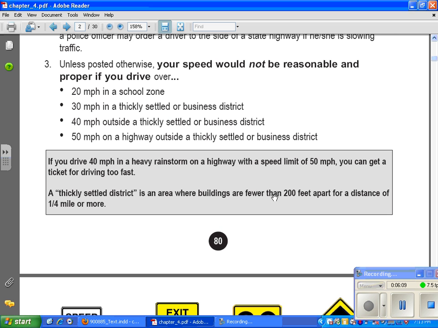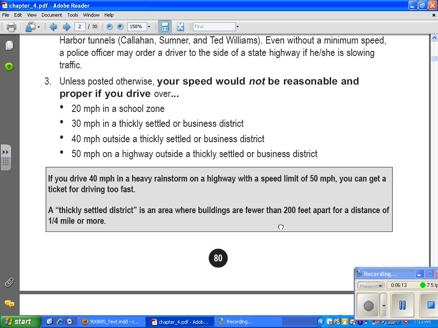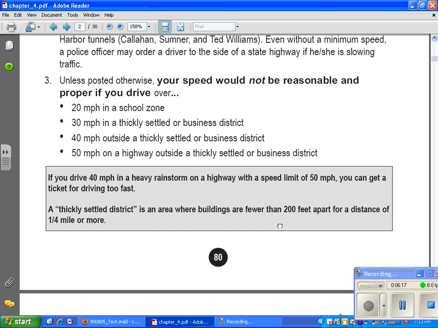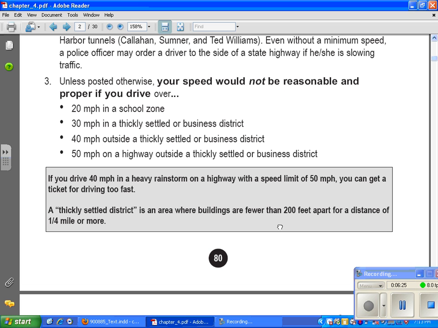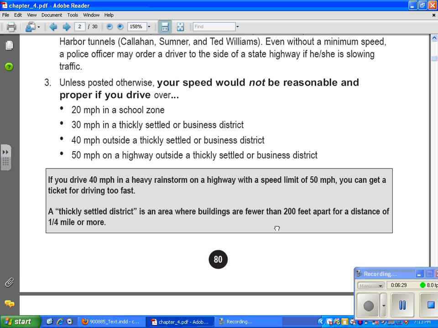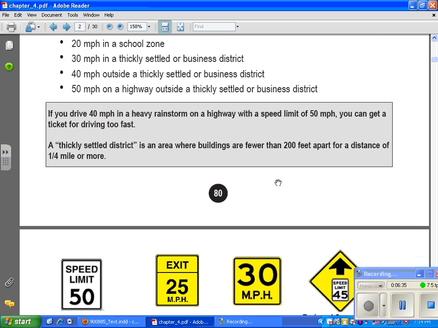A thickly settled district is an area where buildings are fewer than 200 feet apart for a distance of a quarter mile or more. So that would pretty much be almost anywhere in North Attleboro, because 200 feet is pretty far. So if there's a bunch of houses as close together as any kind of place where there are house lots, then it's thickly settled. So we're going to stop this one here and then start a new one, okay?